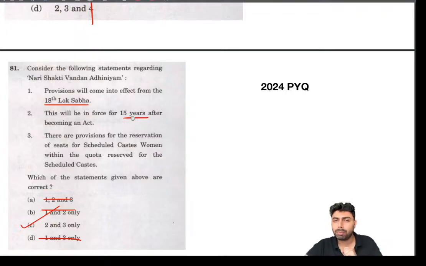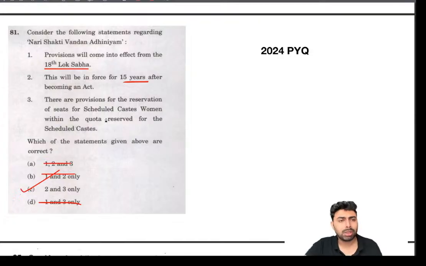So with constitutional amendments, be very careful about the timelines, explicit provisions mentioned, or anything exclusive to that constitutional amendment. UPSC will be going into the detail, and you cannot work around it with logic in that particular question, because it will be strictly factual. It's not worth missing that question, because everybody will be attempting it and most of them will get it right, since constitutional amendments will be in the news and repeatedly asked in test series as well as in current affairs. So you have to go into the details of the Constitutional Amendment Act of that particular year or the year prior to it.